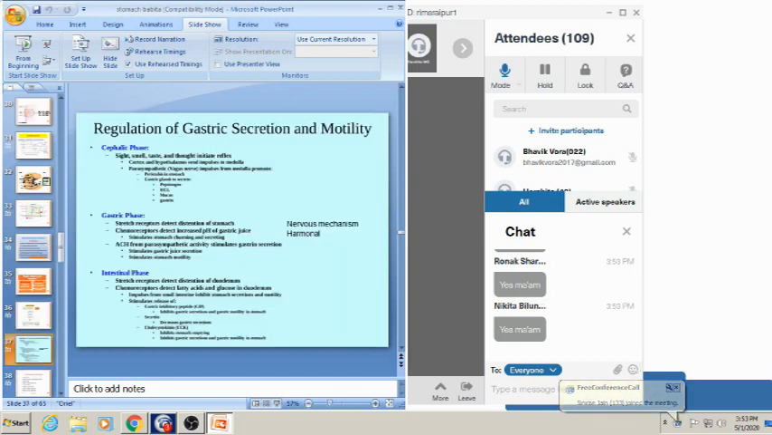Okay, now coming to the regulation of gastric secretion and motility. This is also very important. There are three phases of gastric secretion: cephalic phase, gastric phase, and intestinal phase. Cephalic phase, as the name itself suggests, is associated with the cephalus or head. Sight, smell, taste, and thought initiate the reflex.